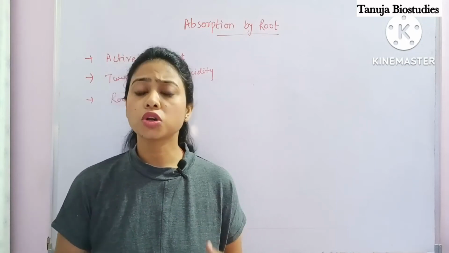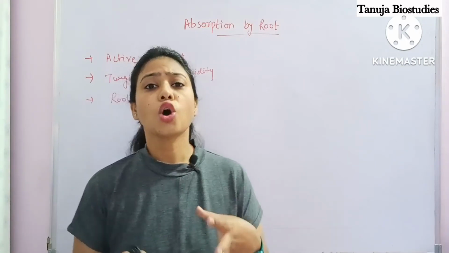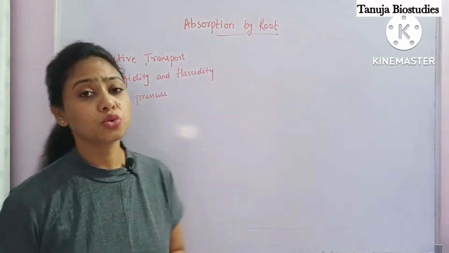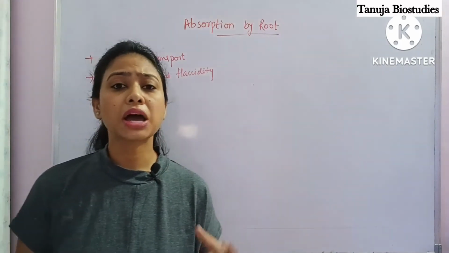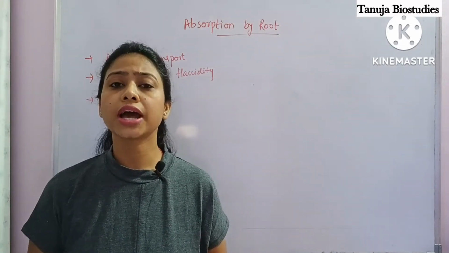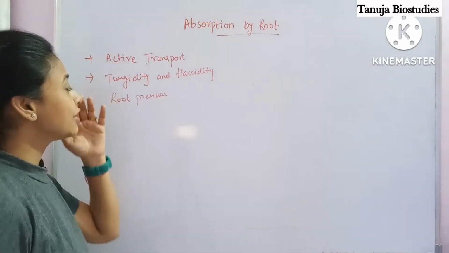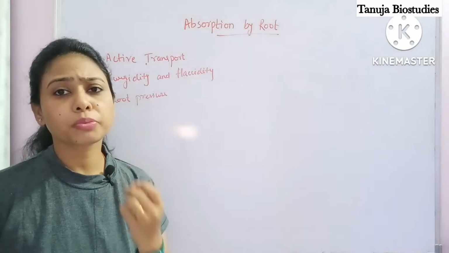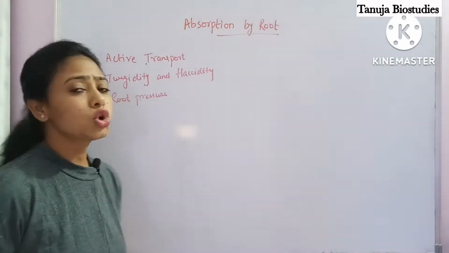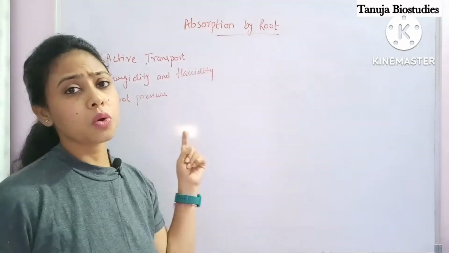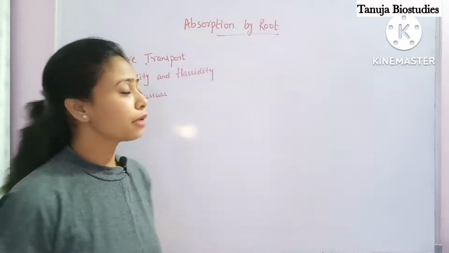After talking about osmosis as well as diffusion of the chapter absorption by root, now the next different ways by which root also absorbs water as well as minerals are active transport, turgidity and flaccidity, and there's one more phenomenon, that is called root pressure. In this video we will discuss all 3 points. Let's take them one by one.